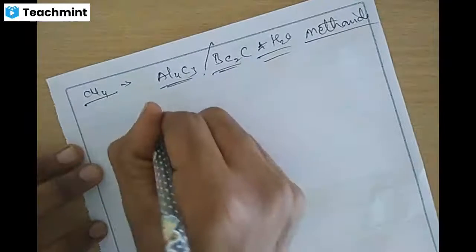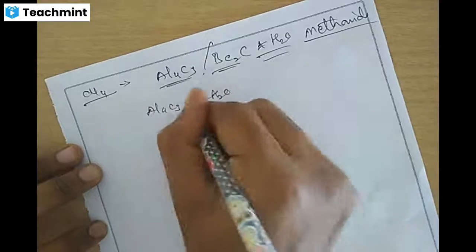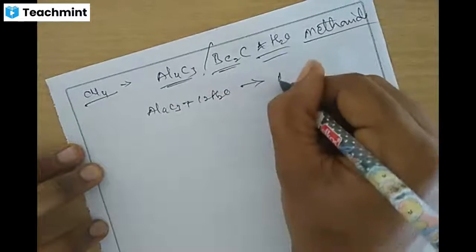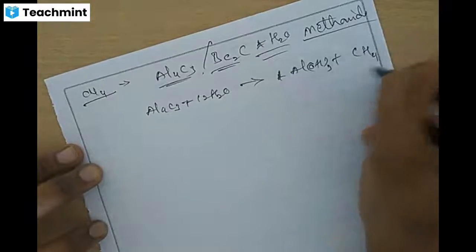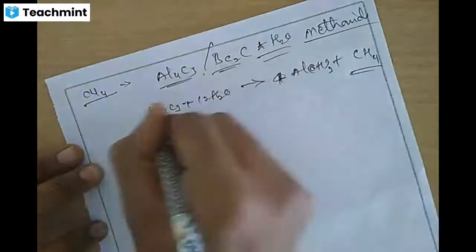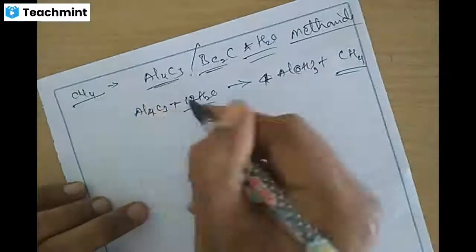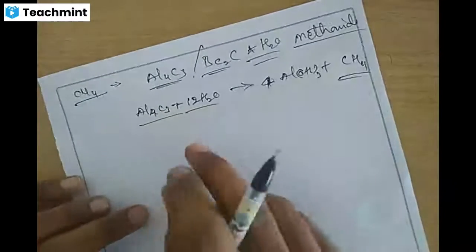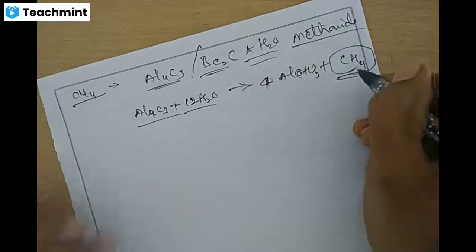For example, Al4C3 aluminum carbide treated with water H2O will give Al(OH)3 plus CH4 methane. This is a method of preparation of methane.